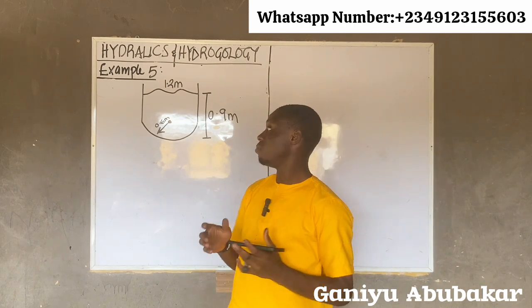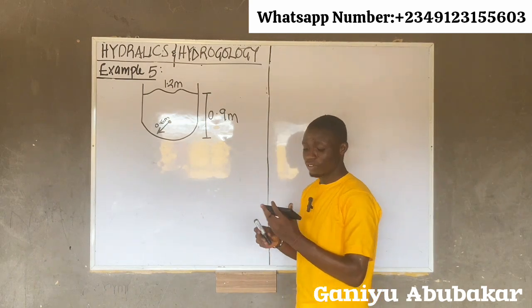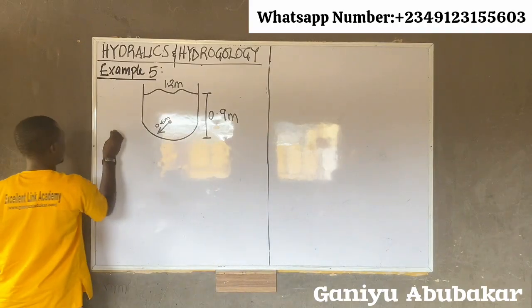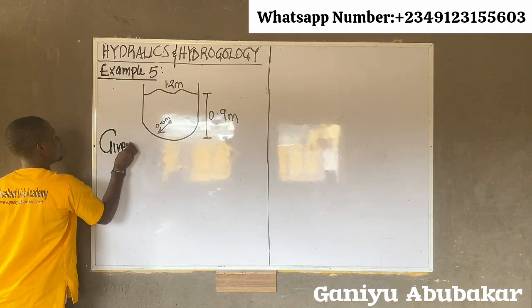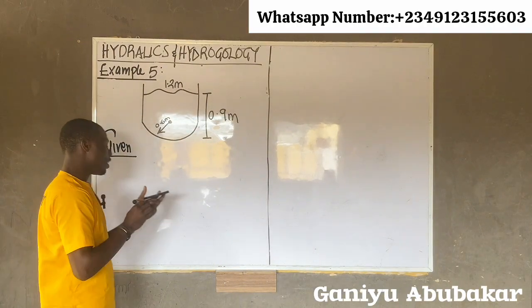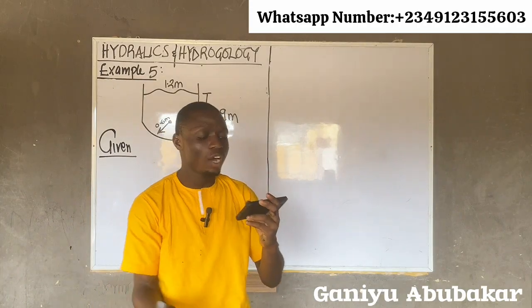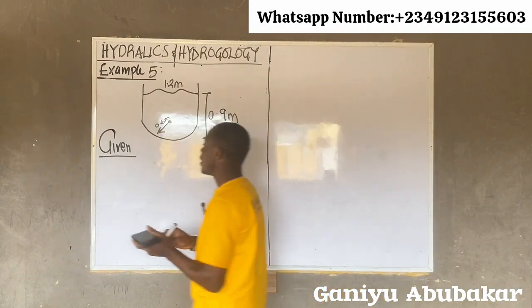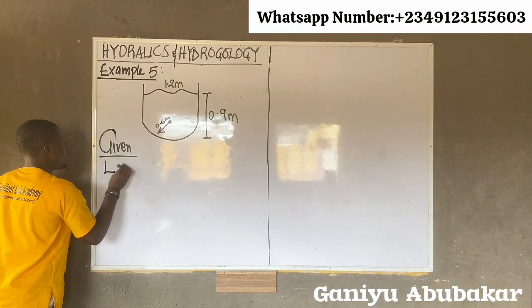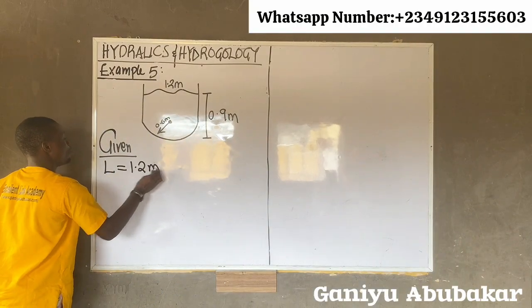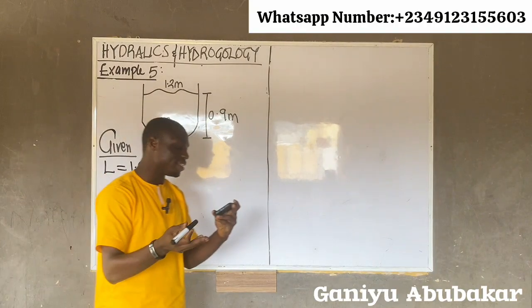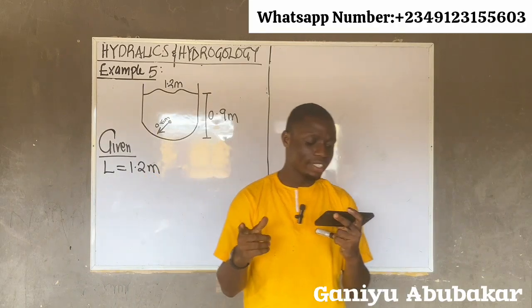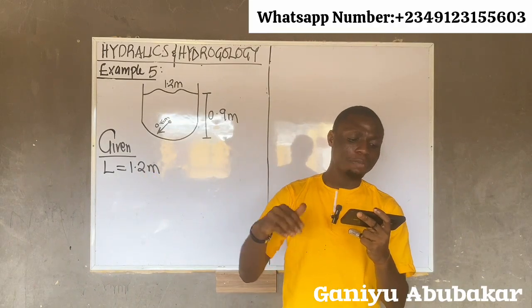So let's skate through by writing out the givens. What are we given? It says a channel has vertical walls 1.2 meters apart. That's your length, so my length L is simply 1.2 meters. Next, it says a semicircle invert.